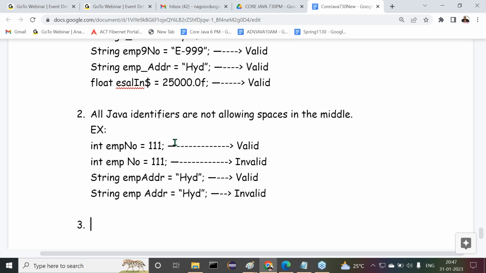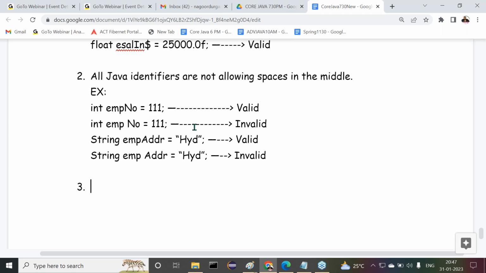Let's come to the third point. Can all of you hear? Listen, put concentration here. Listen carefully. What is the third point we are saying here? All Java identifiers are not allowing all the operators. All Java identifiers are not allowing what? All the operators. It is not possible to provide operators. Some examples I'm telling you. Now try to understand which things are valid and which are invalid.